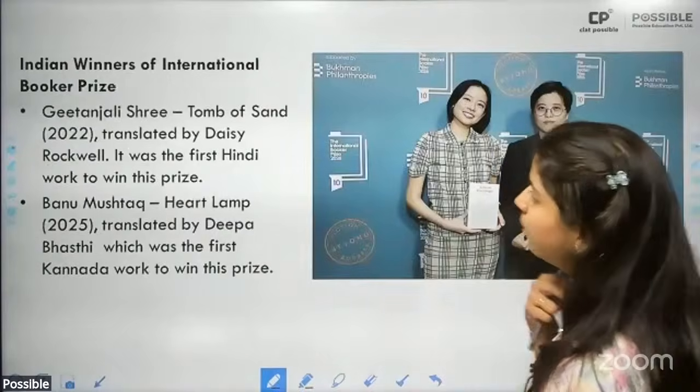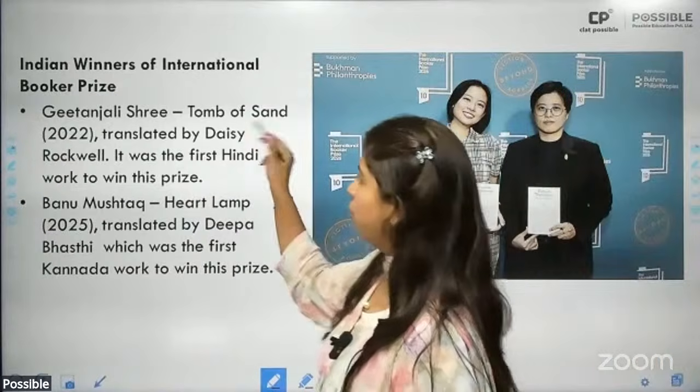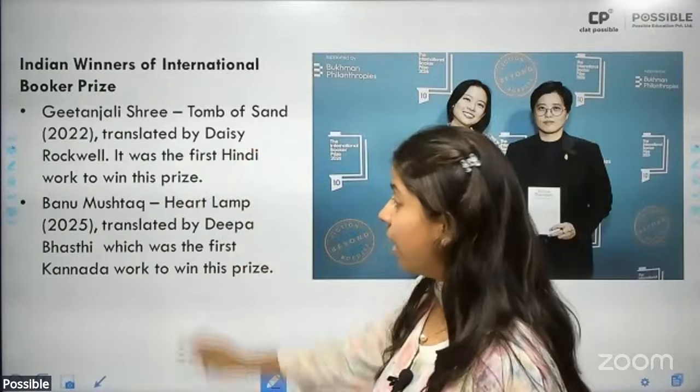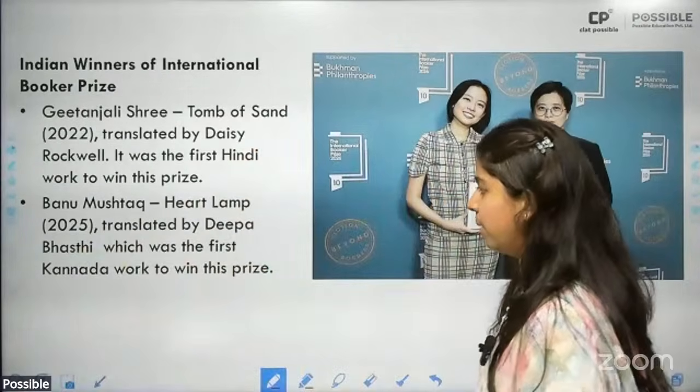The first Indian winner has been Gitanjali Shri in 2022, and her book Tomb of Sand was translated by Daisy Rockwell. Banu Mushtaq for Heart Lamp won it last year. The book was translated by Deepa Bhasthi.